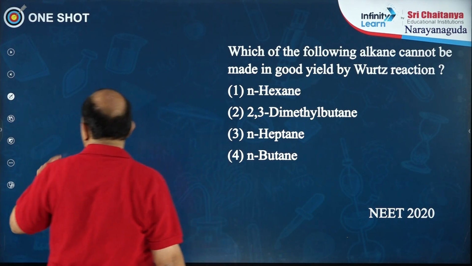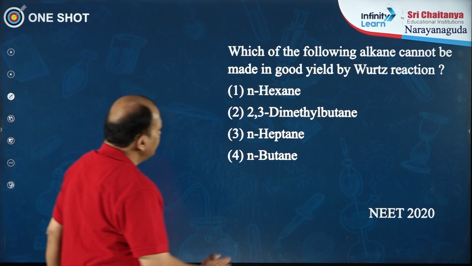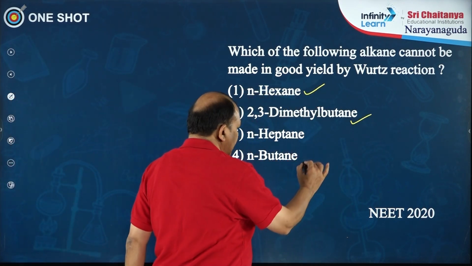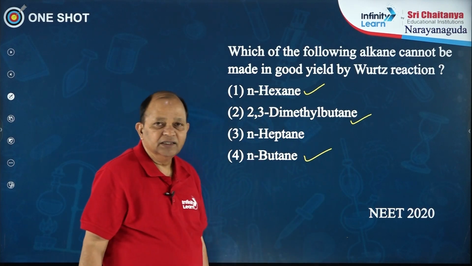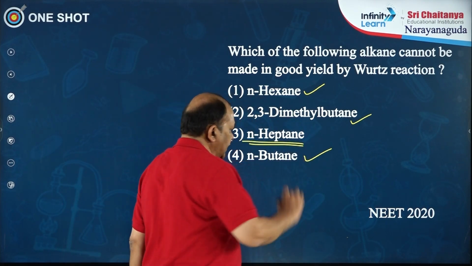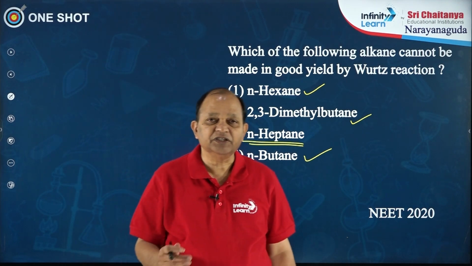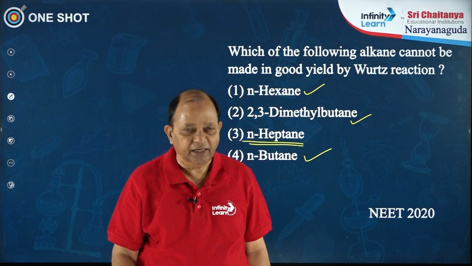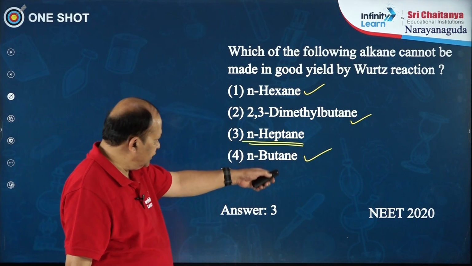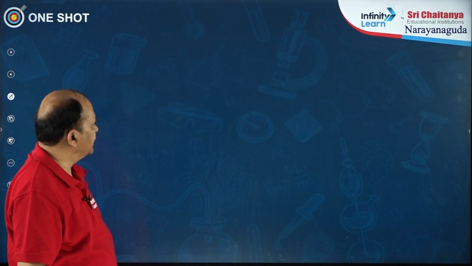If you observe the products here, n-hexane, 2,3-dimethyl butane, n-butane, these are symmetrical alkanes, whereas n-heptane is an odd-numbered compound which cannot be prepared in good yield. So the answer is 3, n-heptane.